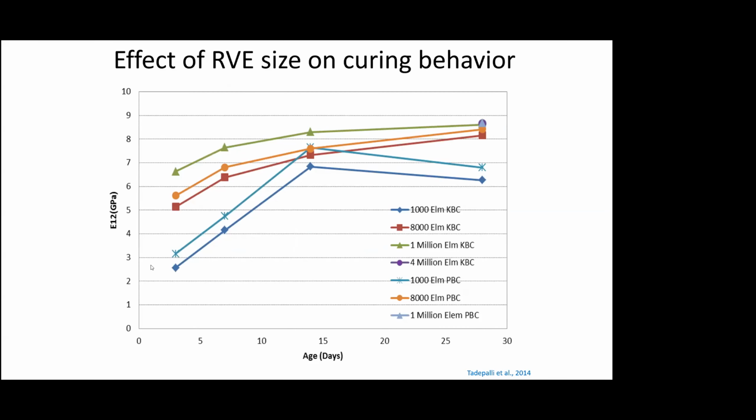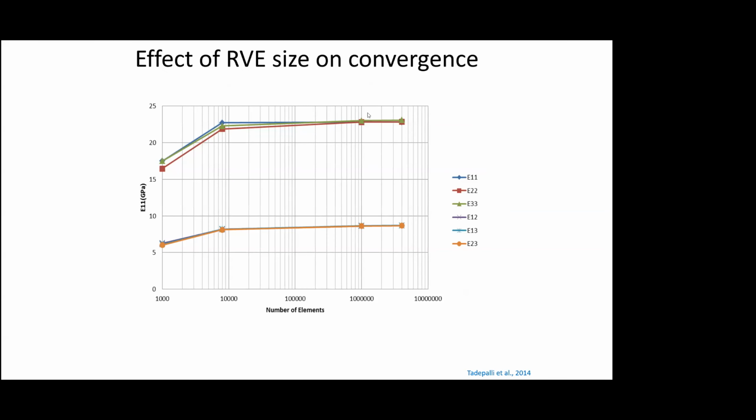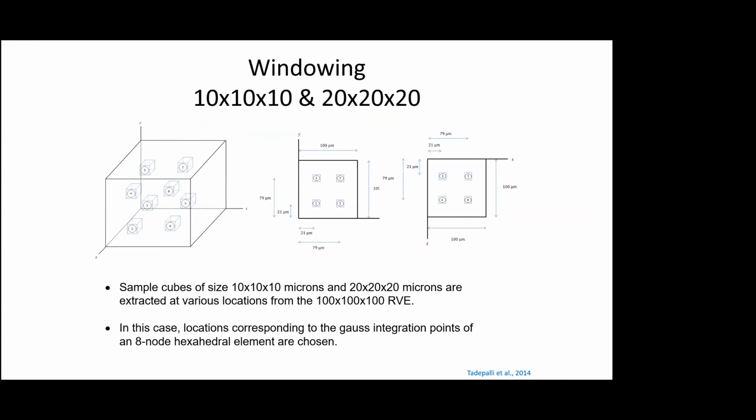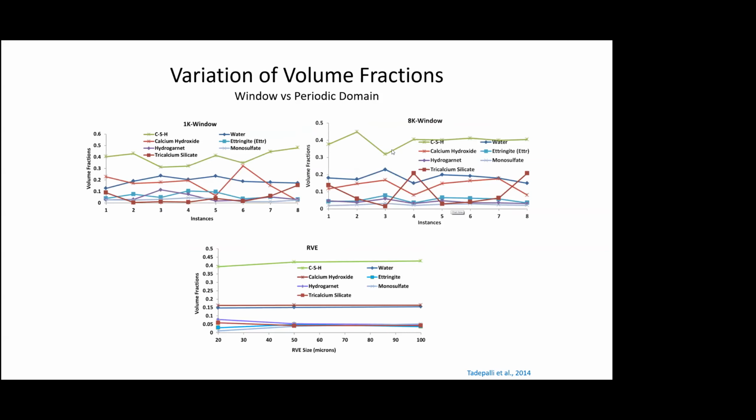And then you see, as the number of elements increases, there is a convergence. At around 100,000, 1 lakh elements, the properties start to level out. So we did some windowing. We looked at variation in the volume fractions for a.